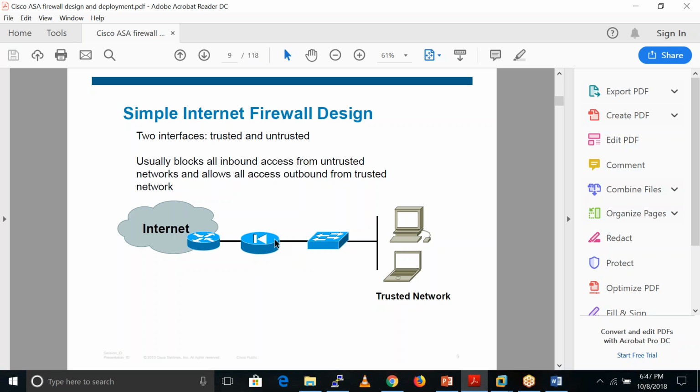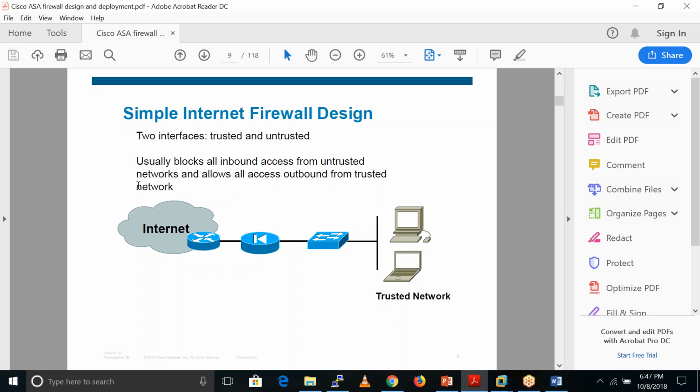One more thing, vice versa also works here. If there are some users on the internet who want to connect with these inside hosts and send traffic towards them, the firewall also does inspection on that.